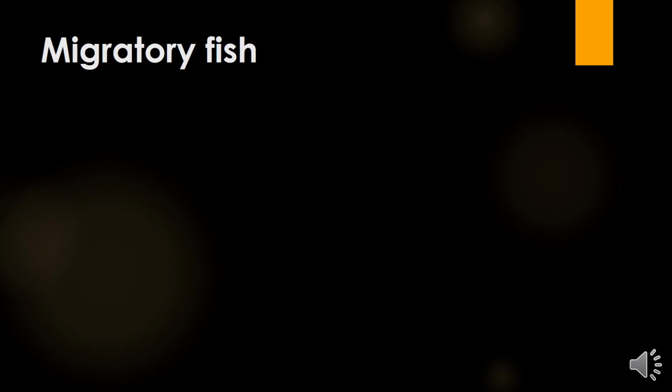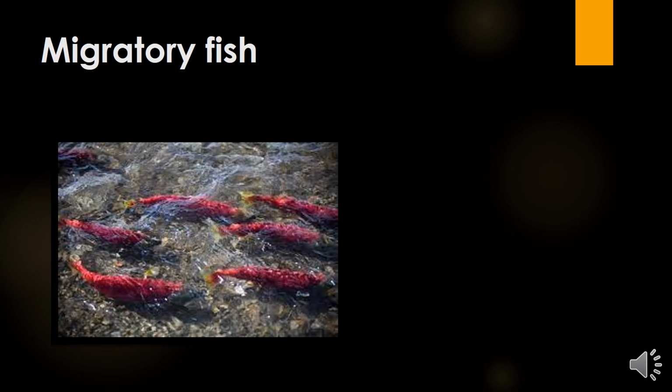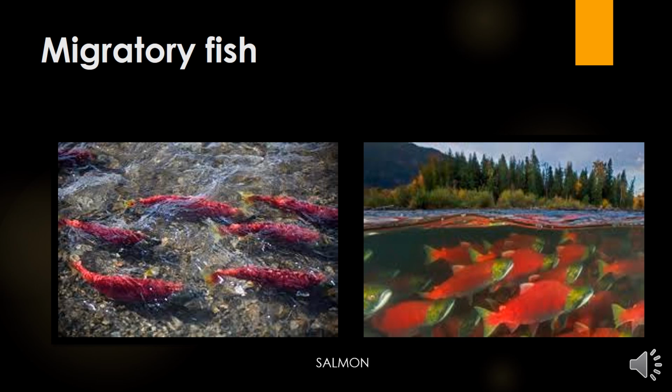Migratory fish. Salmon, a fish of the northern waters, lives in seawater but travels a long distance to reach a freshwater river to lay eggs. Yes, its young ones travel back to the sea. The movement of fish in fresh water also occurs often. The fish swims up the river to lay eggs. Salmon just move to lay the eggs in the fresh water, and then it comes back. You can see in the picture that they all are moving together.